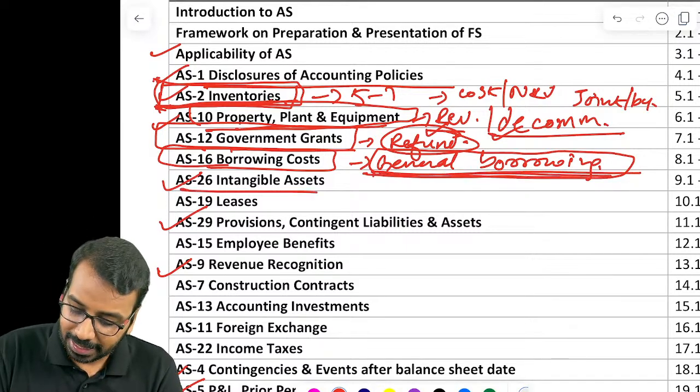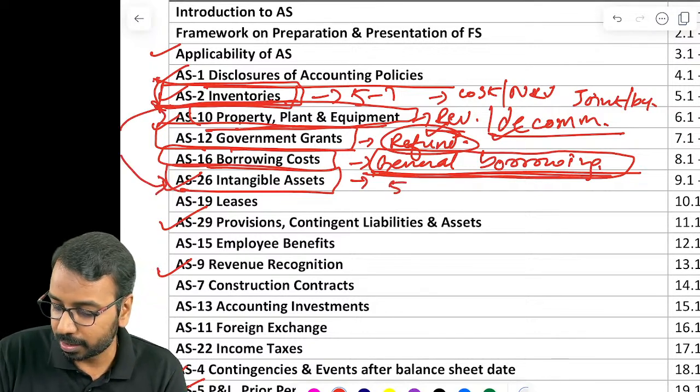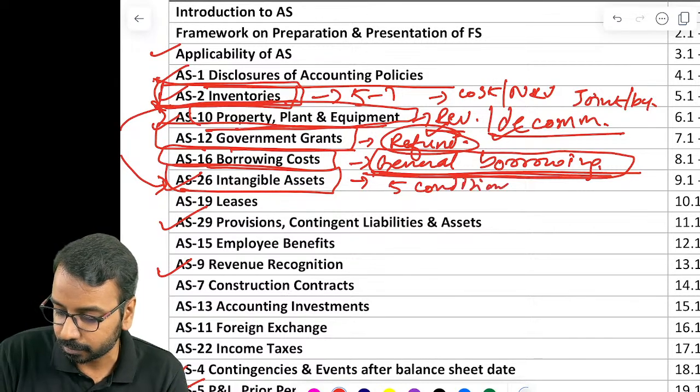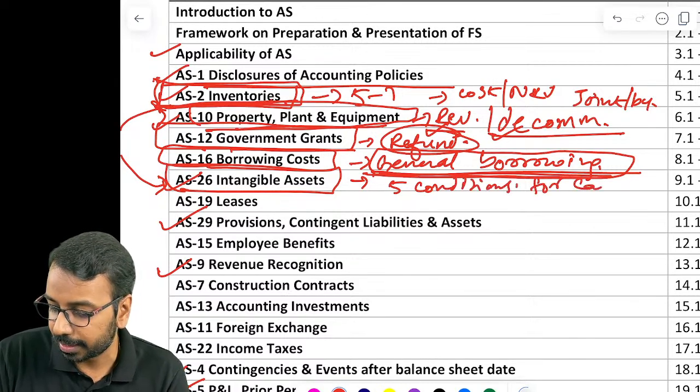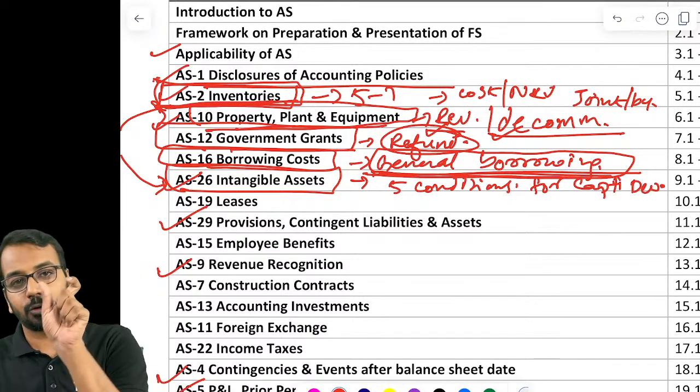Okay. Then intangible asset is more or less similar to AS 10. Here remember the 5 conditions for capitalizing the development expenditure. Okay, so that is one thing you have to keep in mind.